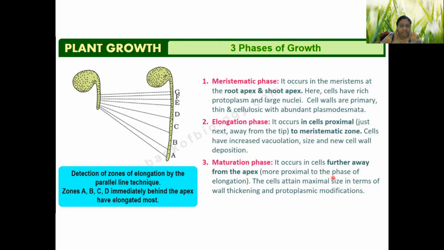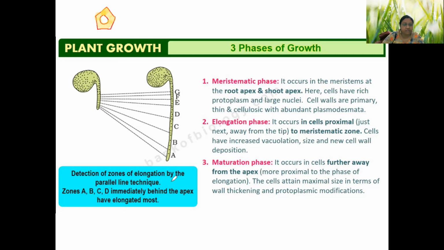In the matured phase, you can see that the cells have maximum size, a very thick cell wall, very little cytoplasm, and a very large vacuole. If anyone asks how you can differentiate between a young plant cell and an old one, you can say the young cell wall will be very thin, it will have a prominent nucleus, and the cell will be full of cytoplasm. So these are the characteristics of a new cell.